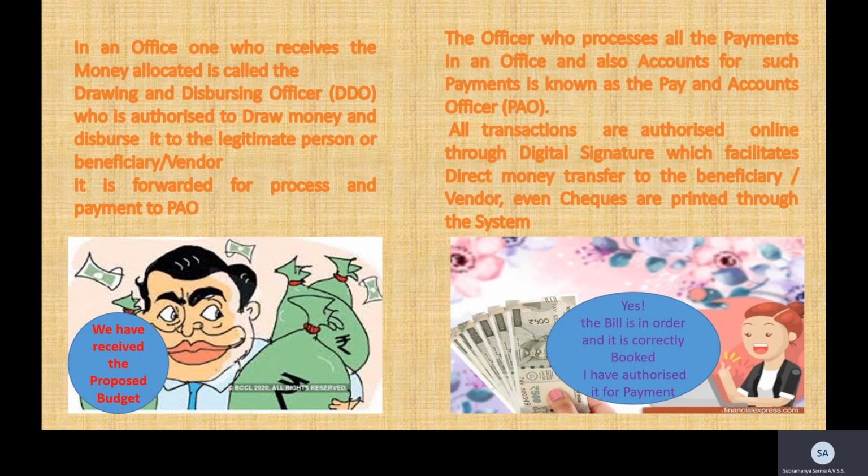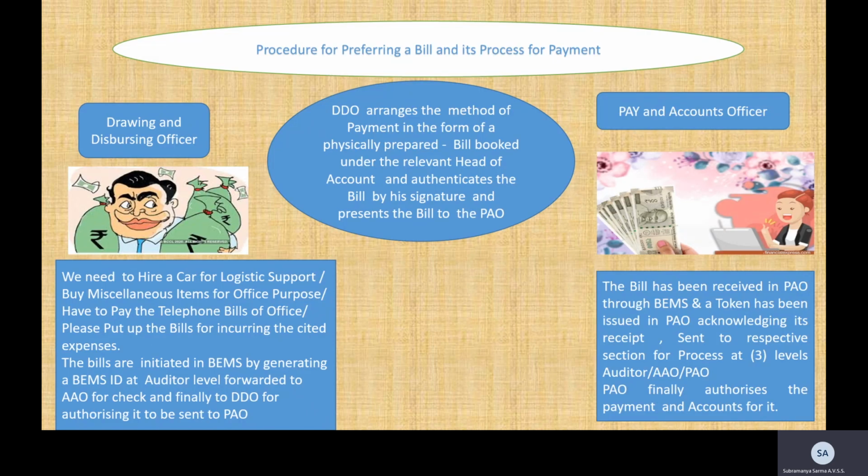Now, coming to the procedure. The procedure for preferring a bill and the process for payment. The DDO now is ready to spend the money which has been allocated to him. So he has certain expenses to take care of each month. Suppose now he has to pay the office telephone bills, and he has to pay the office water bill, and he has to hire a car for some sort of logistical support, or he has to procure certain miscellaneous items for office purpose.